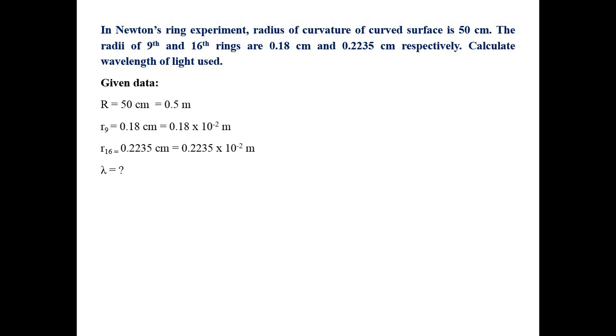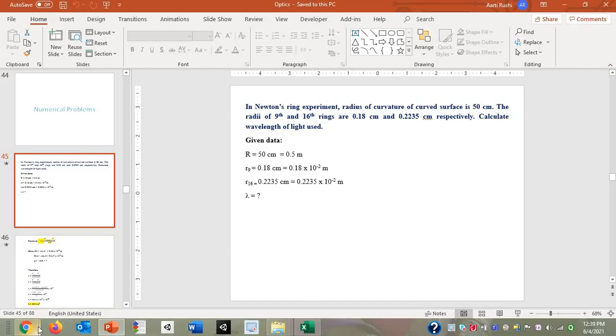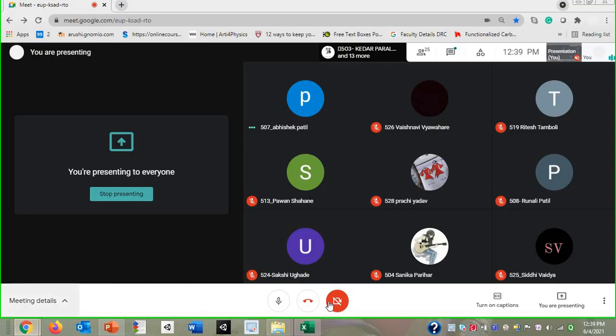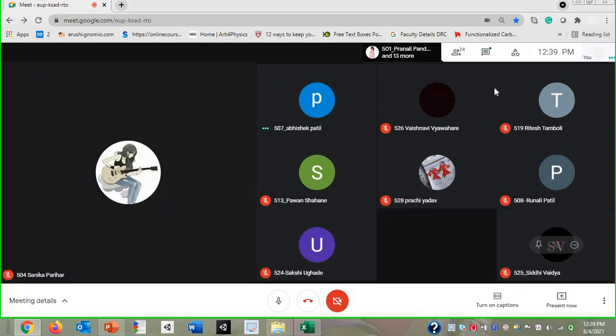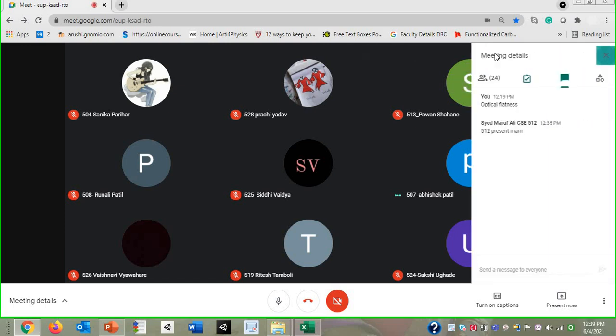I'll give you 2 minutes to solve this particular problem, and after 2 minutes you have to put your answer in the chat box. Or if you have any doubt in this, you can ask at this moment. If you have no doubt, then I'll stop presenting my screen so that I can see the chat box. Solve the problem and give me the answer in the chat box. Is there any doubt?